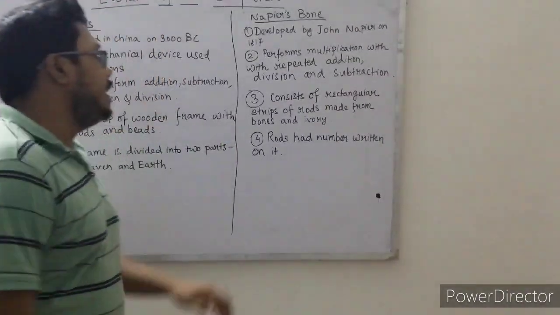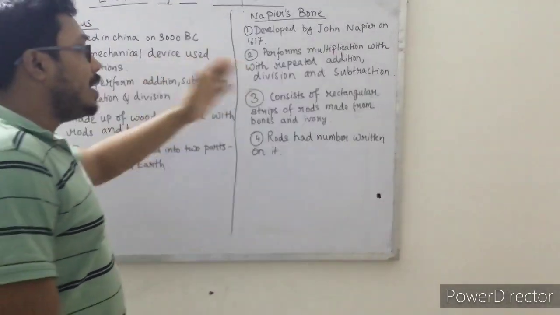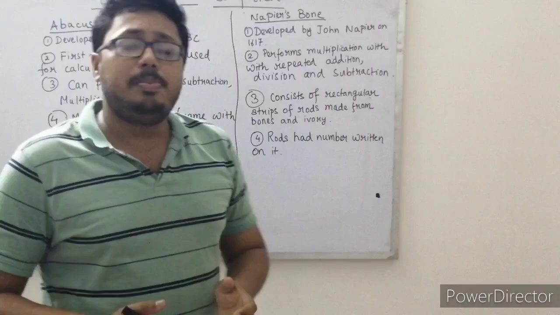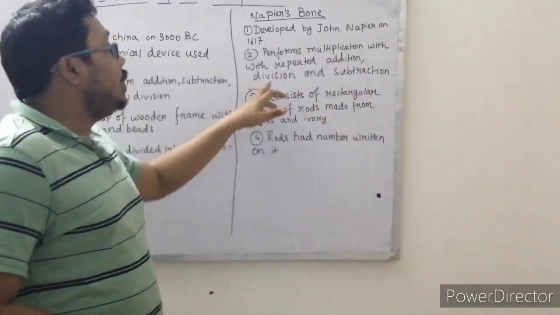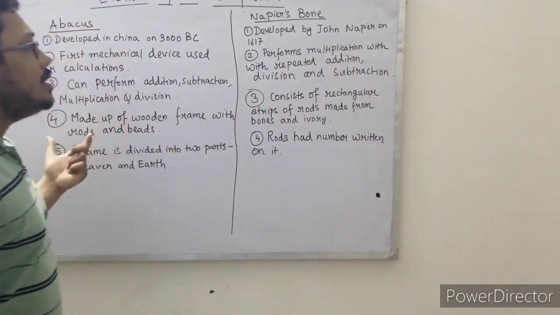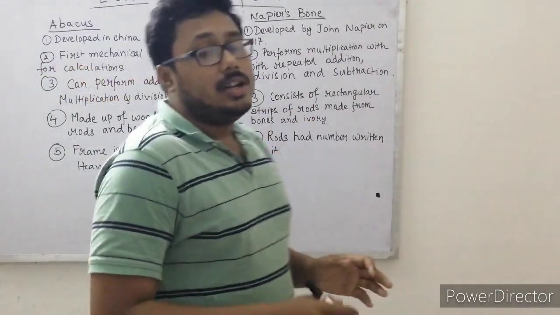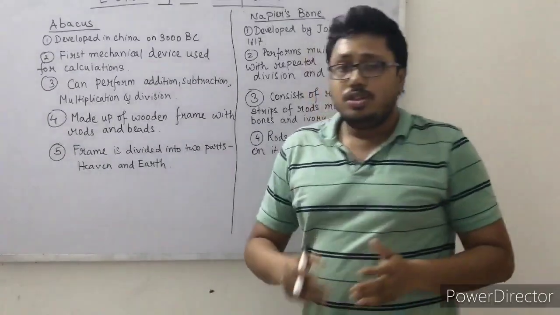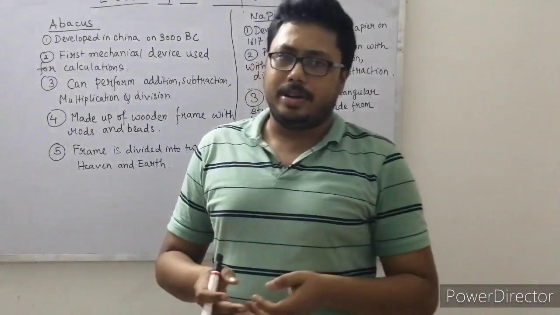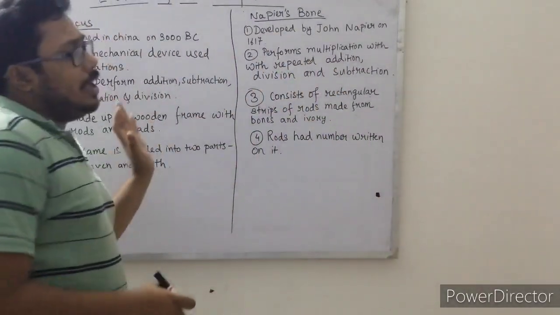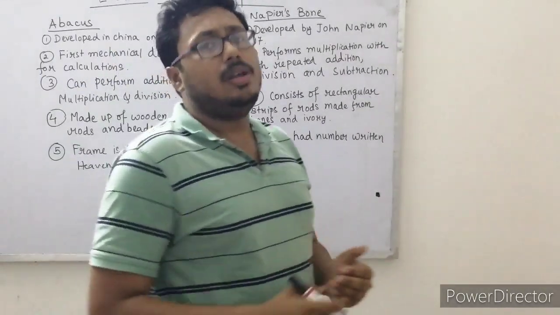It can also do multiplication, so what is the difference? It can do more complex multiplications than the abacus. It performs multiplication with repeated addition, whereas the abacus cannot do repeated additions, repeated subtractions and repeated division. So we can say that Napier's bone is a modernized version of the abacus. The abacus evolved into Napier's bones according to the necessity of the people of that time.